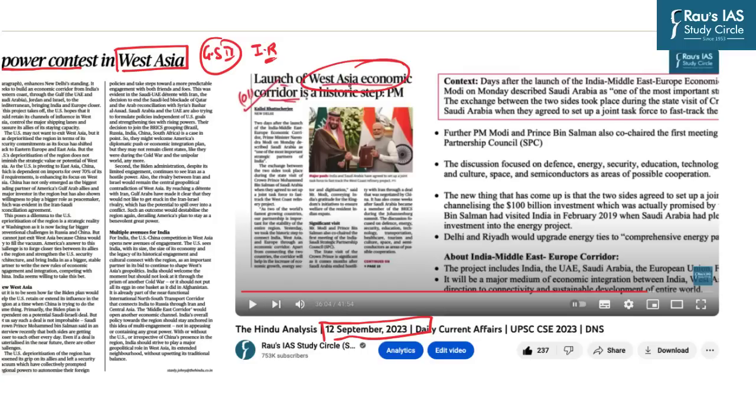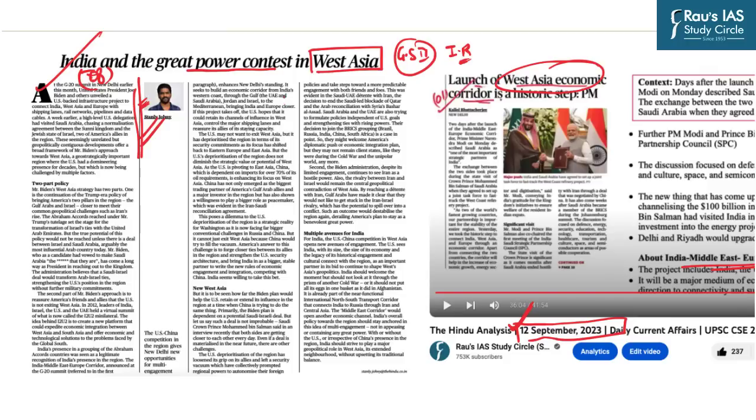Those people who haven't seen this DNS or those who want to revise this particular topic from the prelims perspective are requested to go back to the DNS dated 12th September 2023, whereby I have discussed in detail this India, Middle East, Europe corridor. However, coming to today's topic, when we discuss the power tussle going on in the West Asian region, the two major powers this article talks about are the US and China.